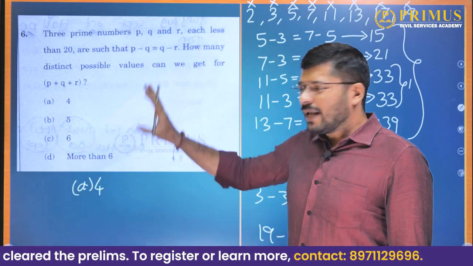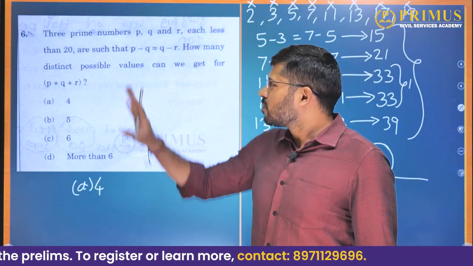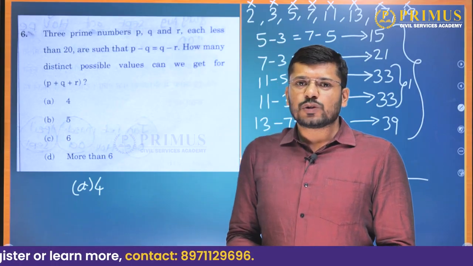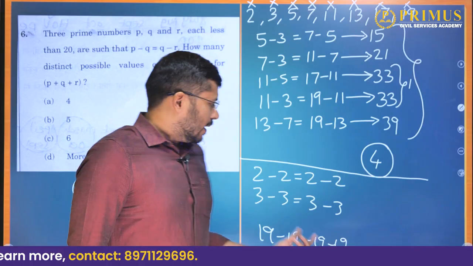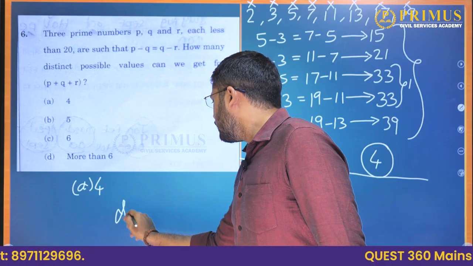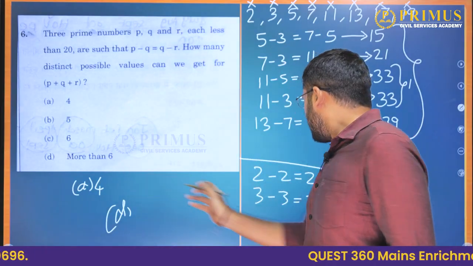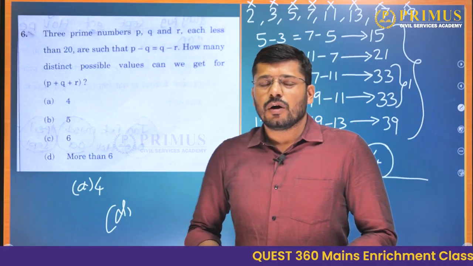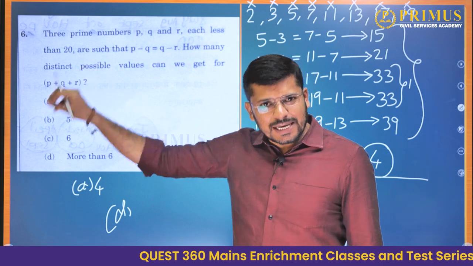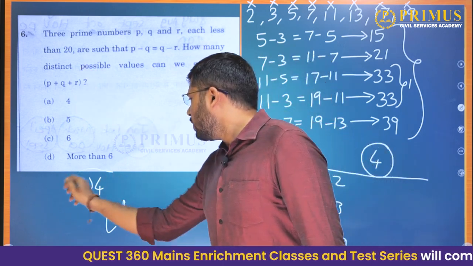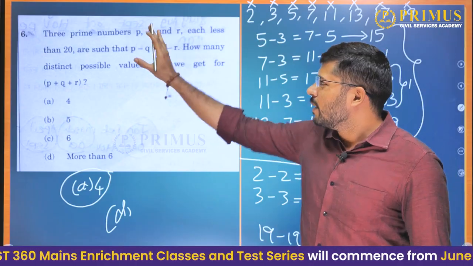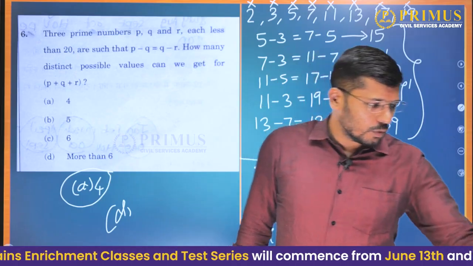So I think as per them the answer is option A, 4, but we can also interpret it the other way, that they have not asked us to distinguish between P, Q and R. Then this also satisfies, though then the answer would be more than 6, because 4 plus 8 would be 12. But I don't think they framed the question with option D in their mind. They framed the question with option A in their mind. So the correct answer is option A, 4, but I am merely telling us that we can interpret it in another way and give the answer as D also. So there has been a mistake while framing the question. Okay, we'll go to the next question now.